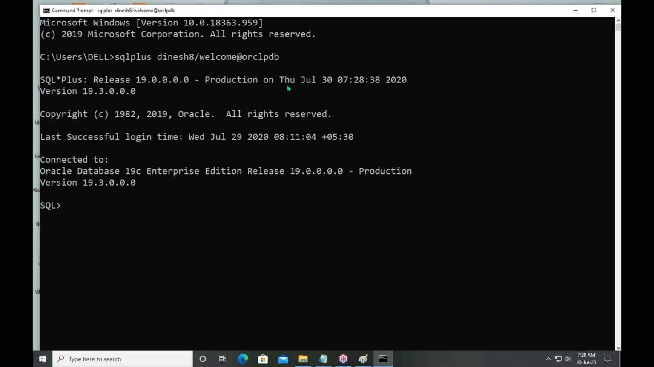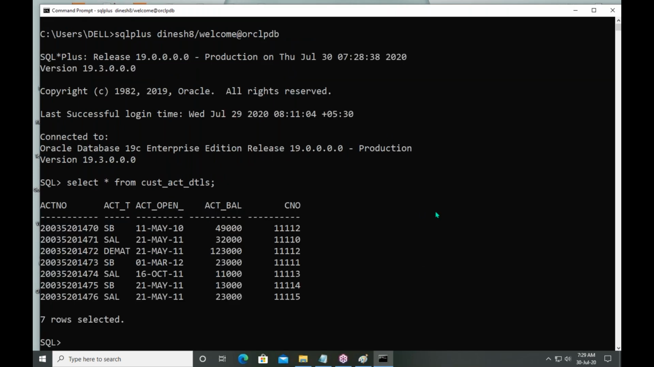Enter. Which application was invoked? SQL Star Plus. Through this application, you are connected to Oracle Database 19c Enterprise Edition. You have successfully connected with the username Dinesh8. Now see how to write a query: select star from customer account details. Are you able to see the data? Yes.